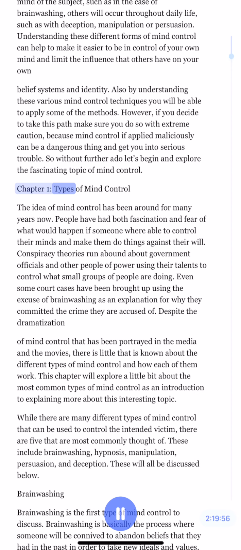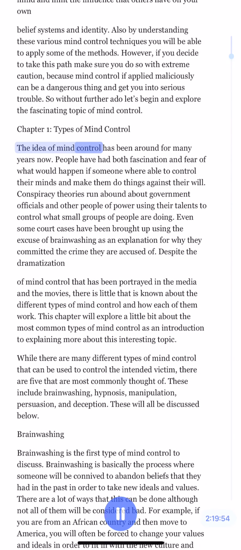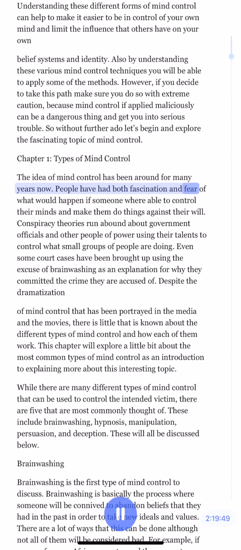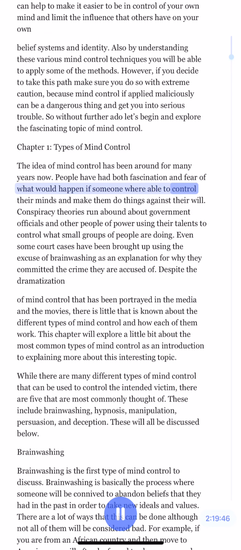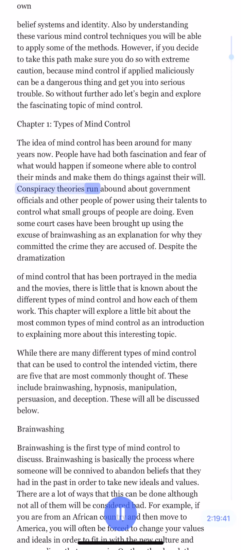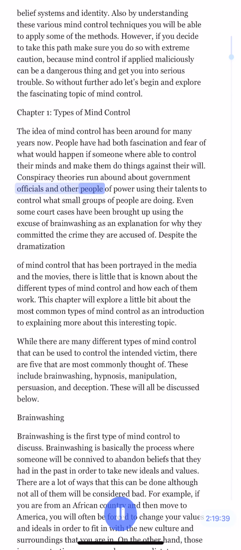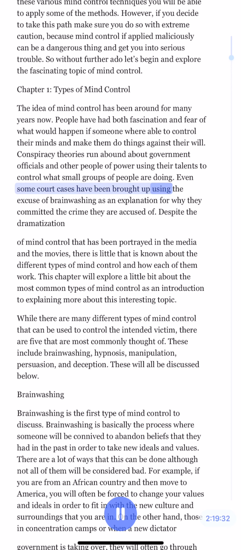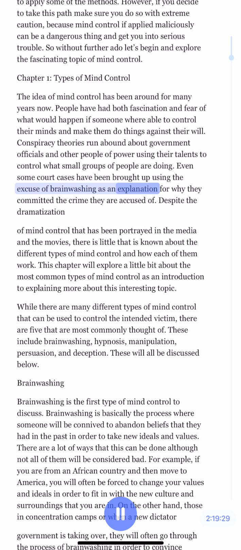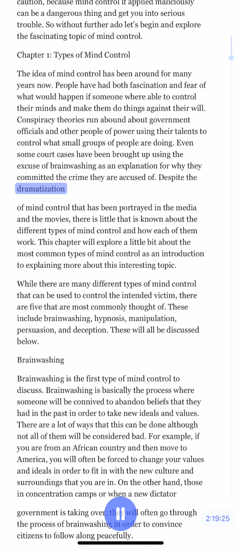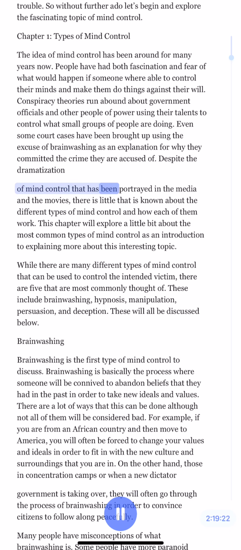Chapter 1. Types of mind control. The idea of mind control has been around for many years now. People have had both fascination and fear of what would happen if someone were able to control their minds and make them do things against their will. Conspiracy theories run abound about government officials and other people of power using their talents to control what small groups of people are doing. Even some court cases have been brought up using the excuse of brainwashing as an explanation for why they committed the crime they are accused of. Despite the dramatization of mind control that has been portrayed in the